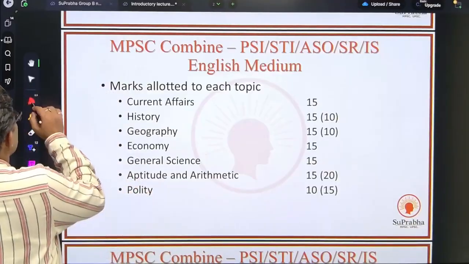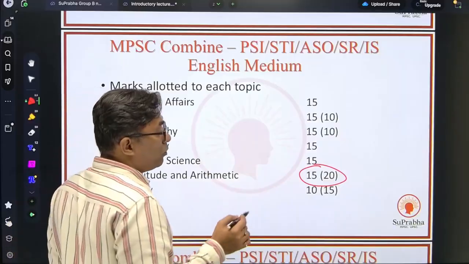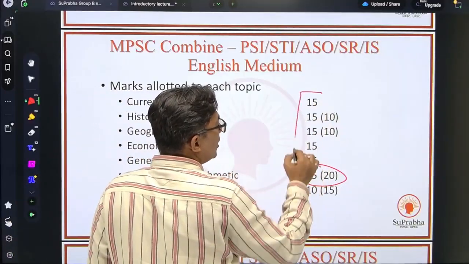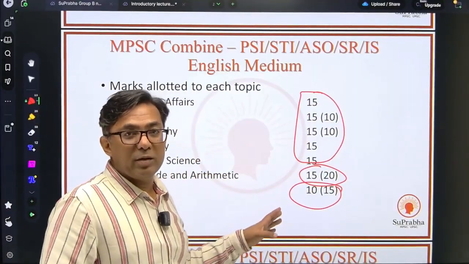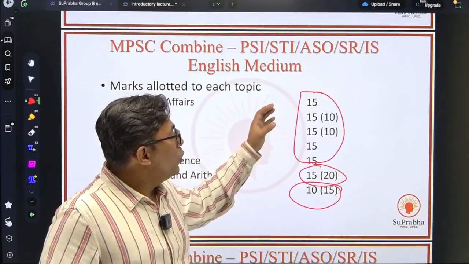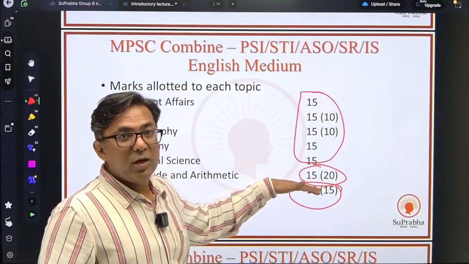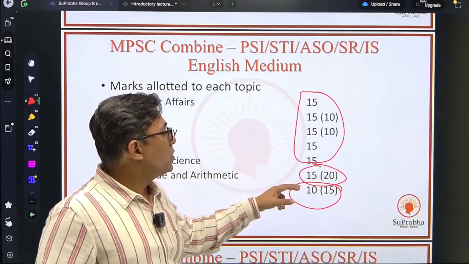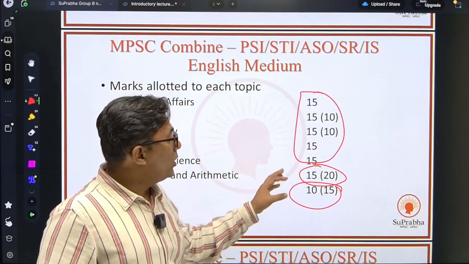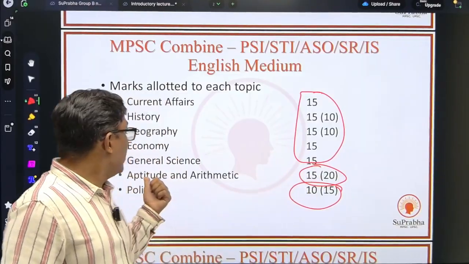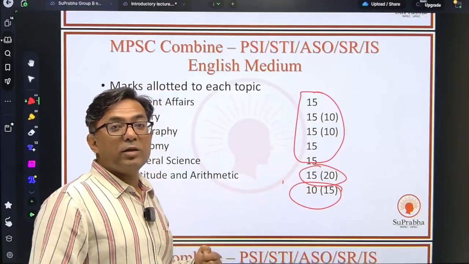Now one thing over here is that if they are going to ask 15 to 20 questions on aptitude and you have to solve the paper in 1 hour, it means that the rest of the sections you'll have to attempt in a very fast and accurate manner. Only when you save time over here can you allot that time for thinking in aptitude, because for aptitude you are going to solve sums. So it is advised that you deal with these 6 topics in a very fast and accurate manner, so that the time you save is utilized, because obviously in aptitude and arithmetic you'll have to think, solve the questions and then tick mark the right answer.